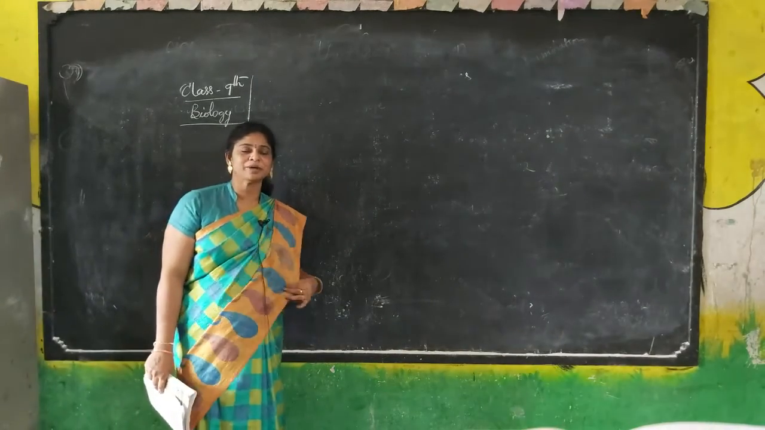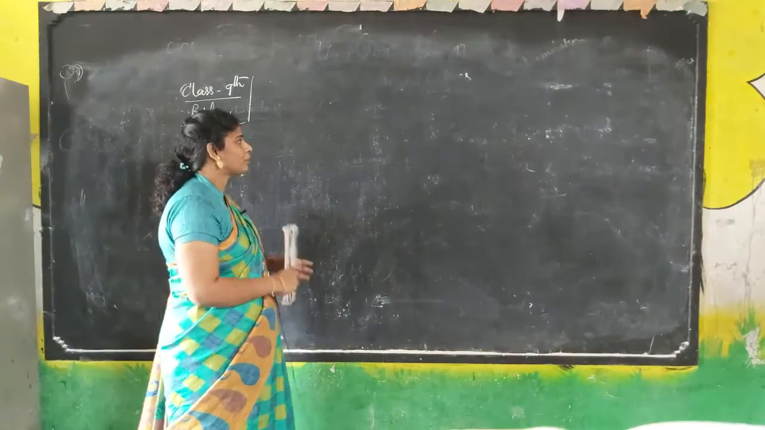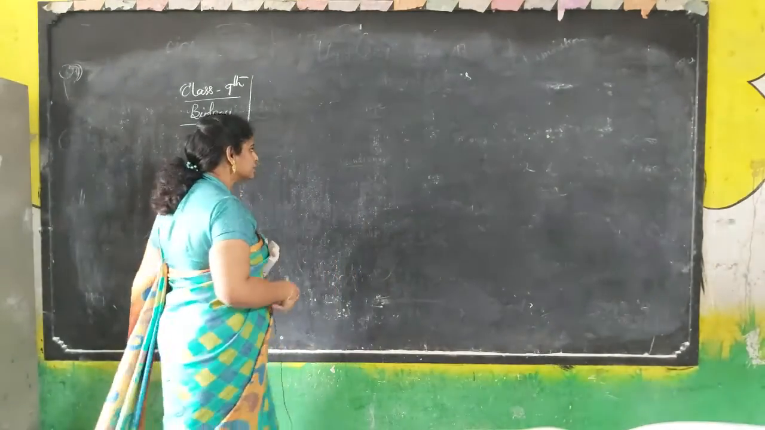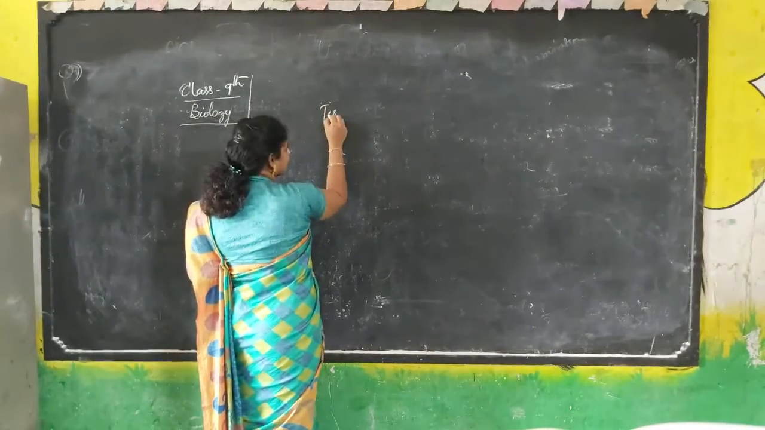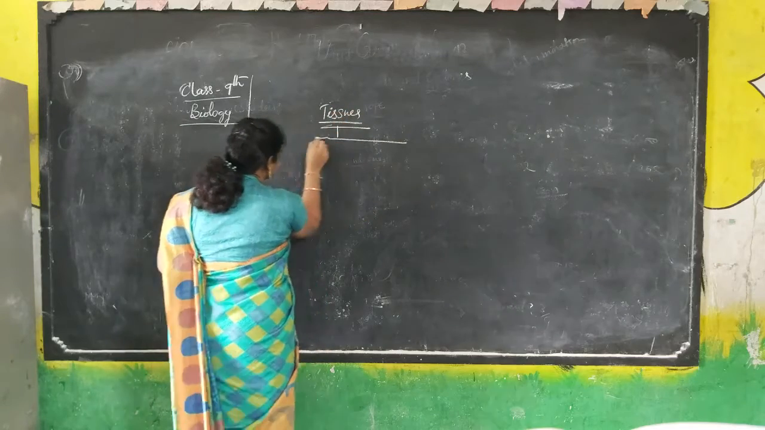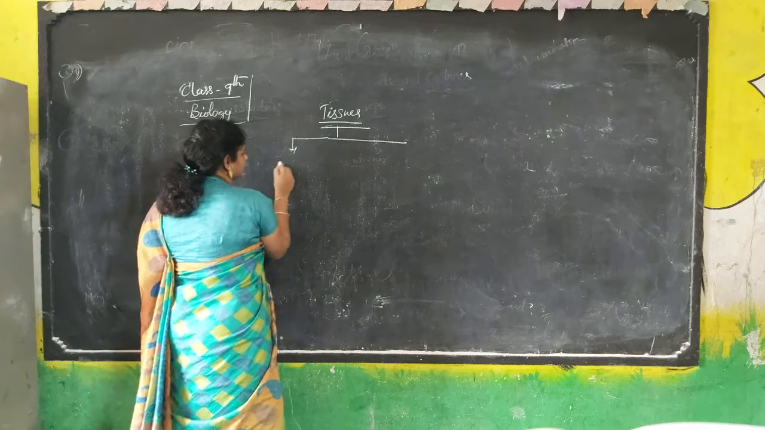This is Swarpa ma'am. Today we will discuss, we have already started animal tissues. We will start the topic tissues. Tissues are of 4 types. The first one is